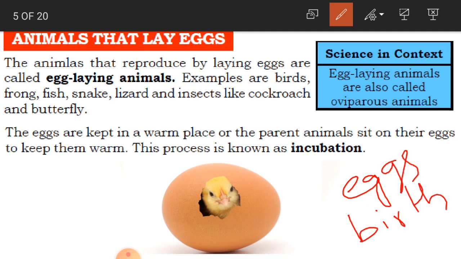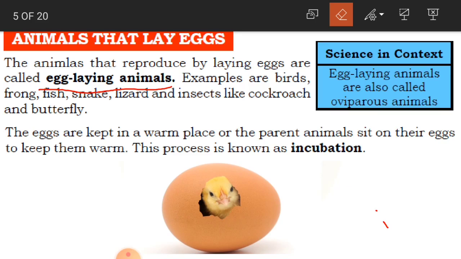Now we learn how animals that lay eggs go through the reproduction process. The animals that reproduce by laying eggs are called egg laying animals. Okay children, clear? What are they called?